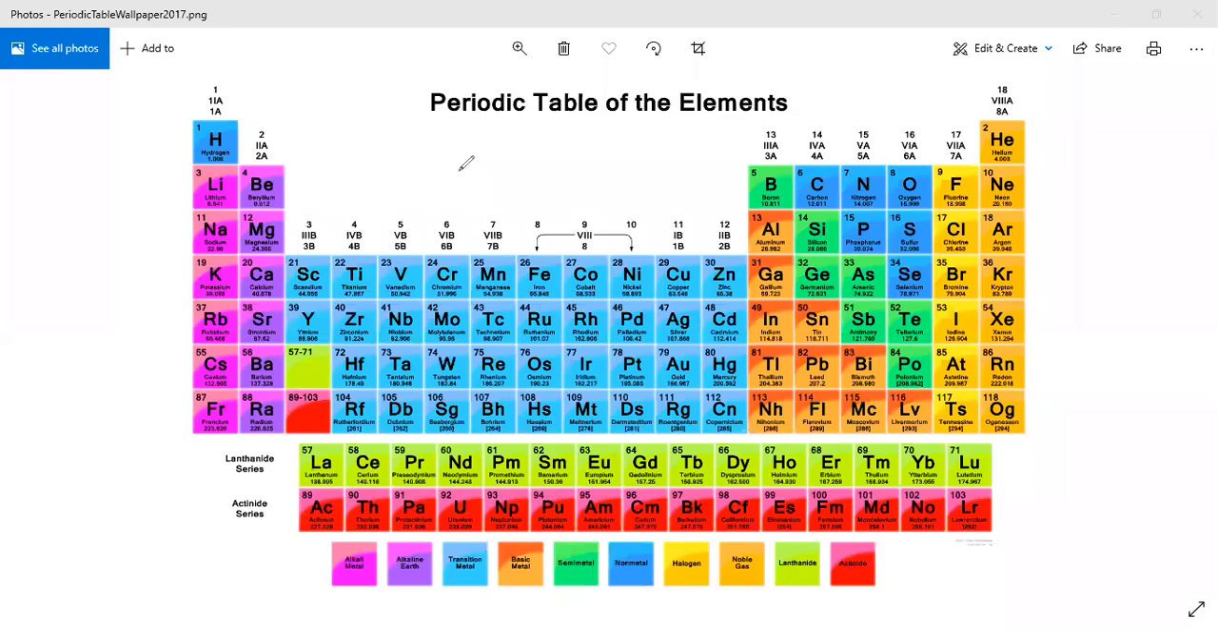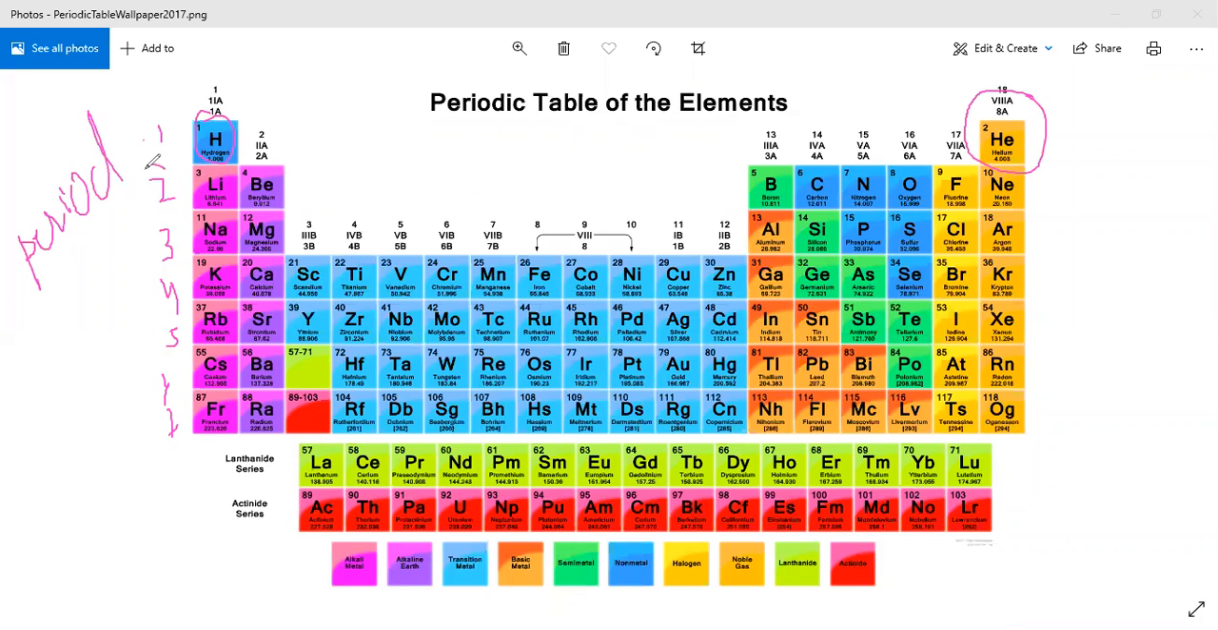First, this table consists of 7 horizontal rows. As we told you before, 7 horizontal rows: 1, 2, 3, 4, 5, 6, 7. These 7 horizontal rows are called periods. The second salient feature is that the first period consists of 2 elements. As we know, the first element is hydrogen, the second element is helium. So the first period contains 2 elements.